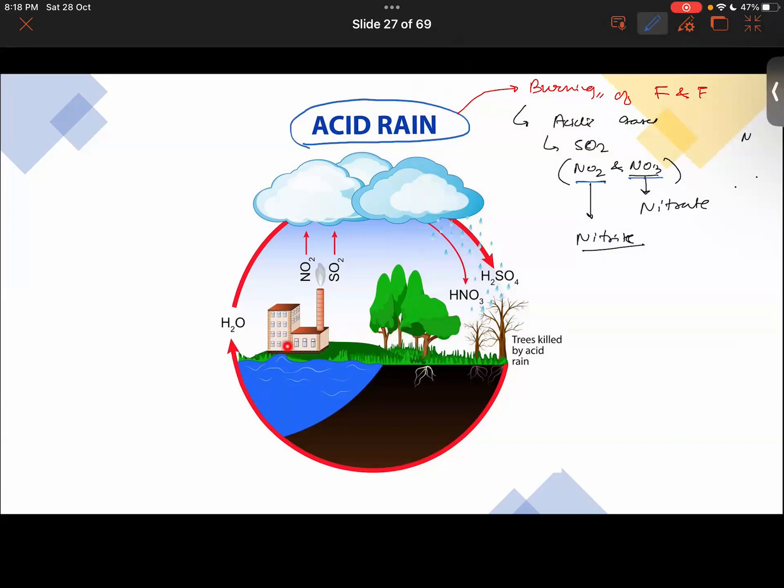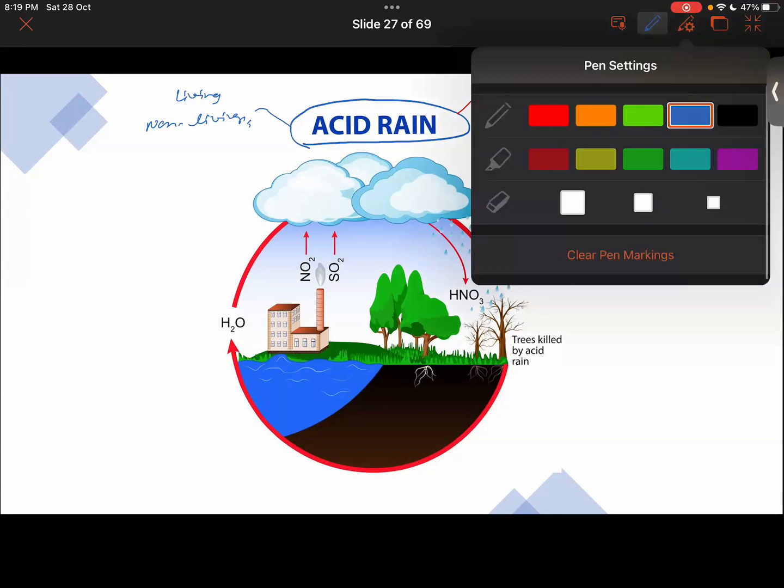Look at the components over here. The components which we see are both biotic and abiotic components. So acid rain will have an impact on both living and non-living things. Both the components are being impacted due to it, right? We will come to its reaction, but let's discuss a few more points regarding it.